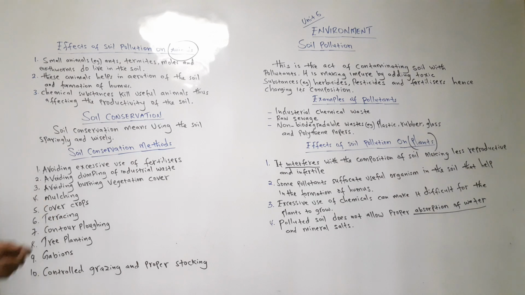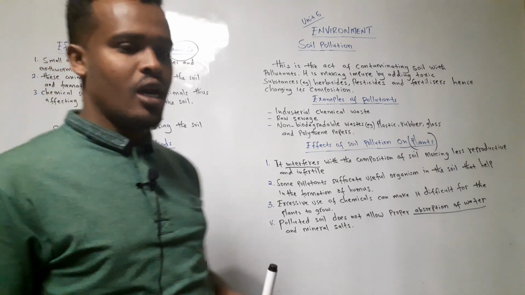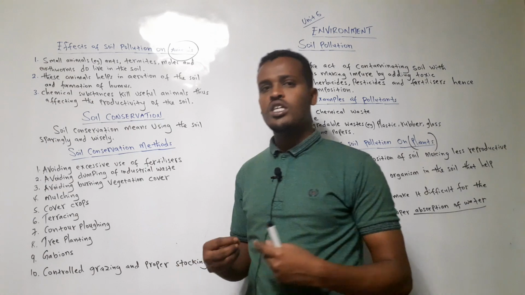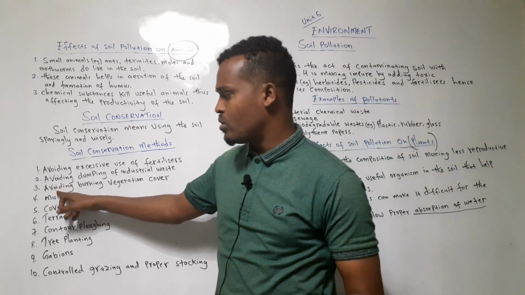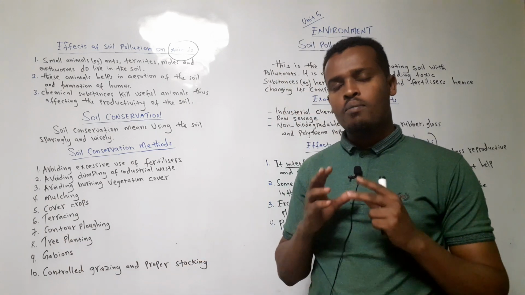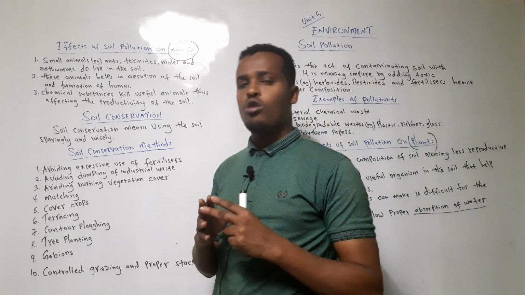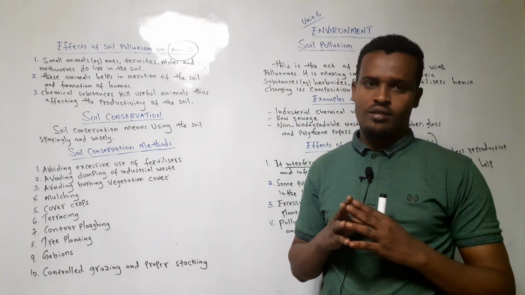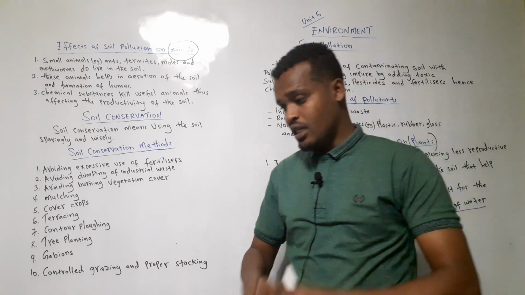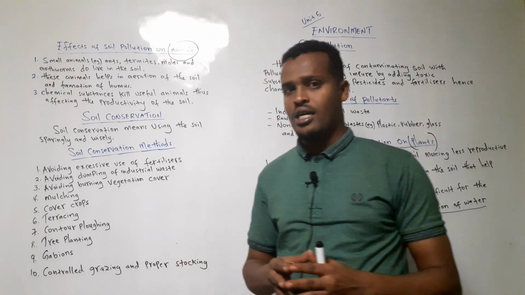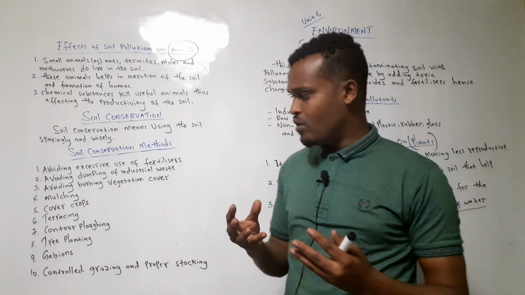Good. Mulching. Mulching means covering the soil with what? With dry leaves or dry grass. Why? The same explanation as before, so that the soil does not evaporate. When the rays of the sun directly hit the soil, remember it reduces the small amount of water it has, thus making the soil evaporate.